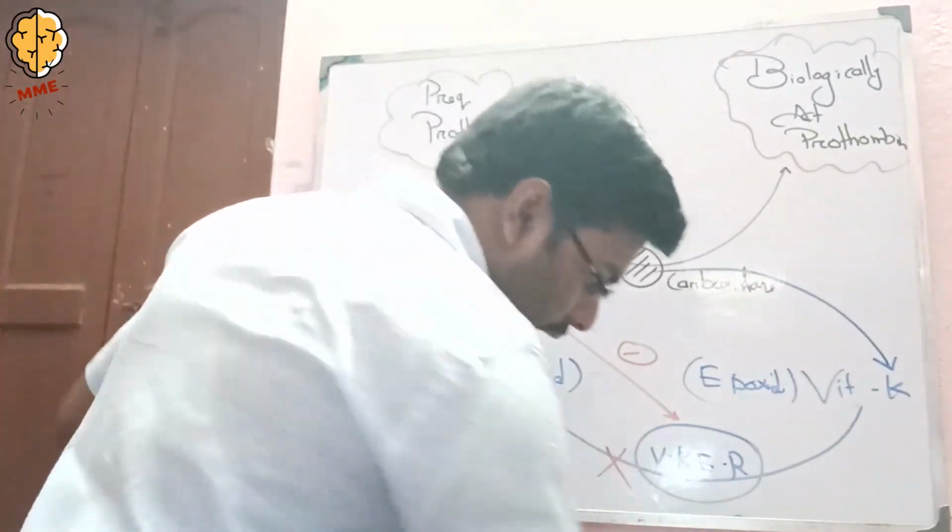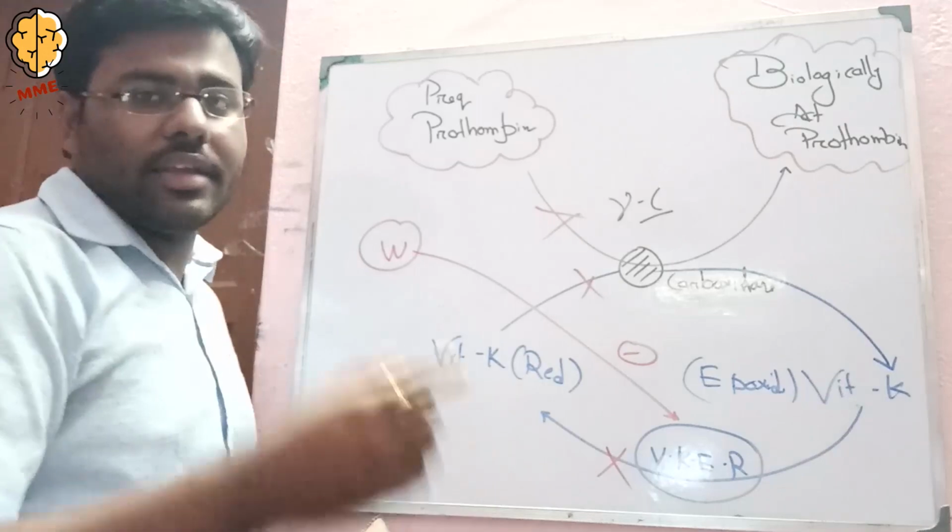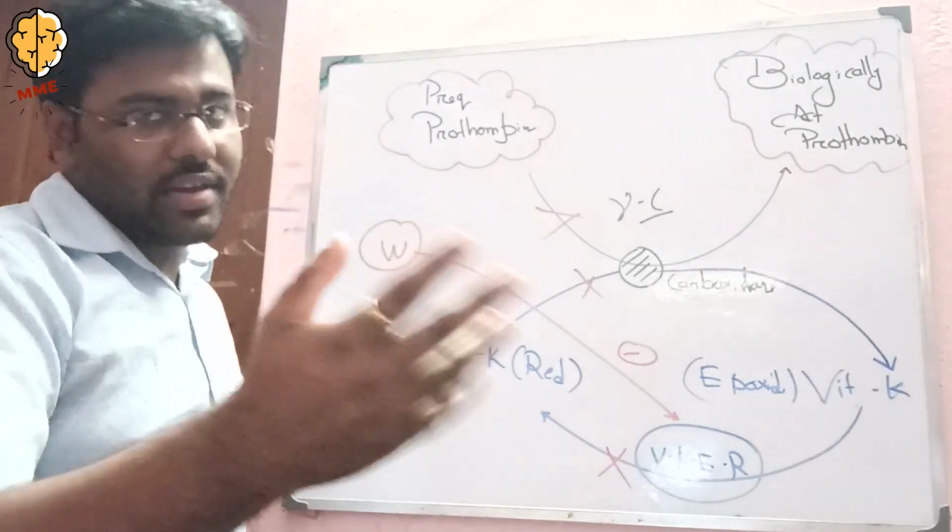Okay, now I want to say gamma carboxylation is not done in the case of factor 2, factor 7, factor 9, and factor 10.